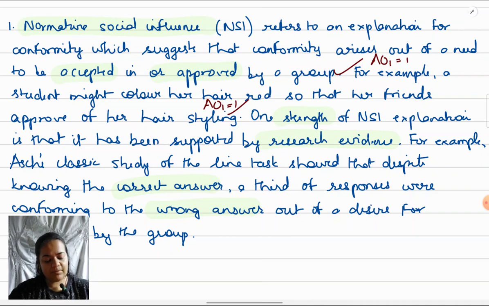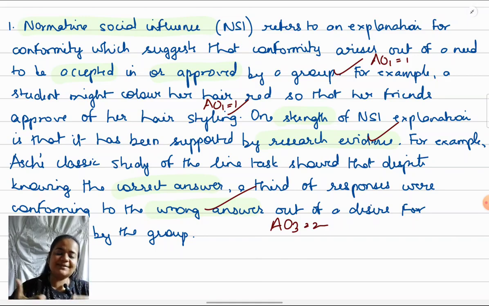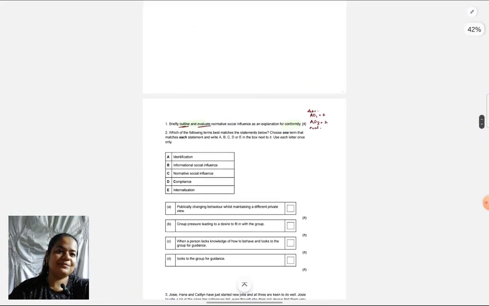AO3 marking will be done by looking at, okay, the point is named, but then immediately the examiner will look at, has it been contextualized? Has it been explained relevantly? Then they will give me 2 marks. If I just say that research evidence is there, that is there for everything that we are studying. All theories, all concepts we are learning are based on research evidence. So that point will not be meritorious. I will not get any AO3 marks for just saying there's research evidence. Only if I've given something relevant to conformity which is actually there, in that case, I will get 2 marks here.